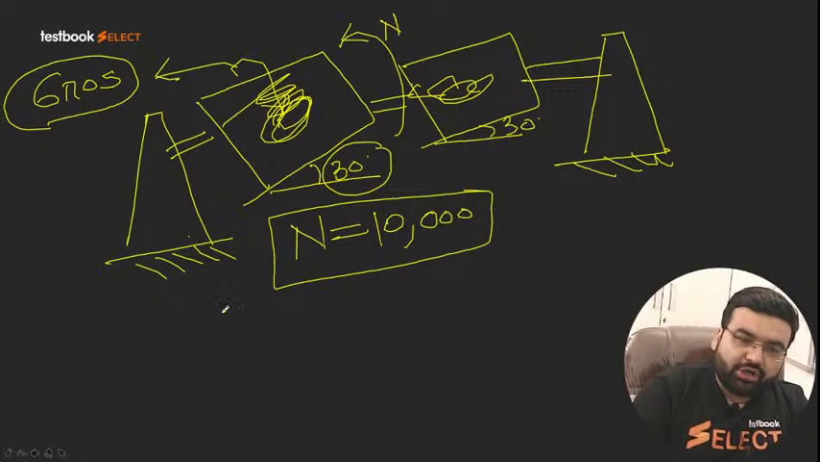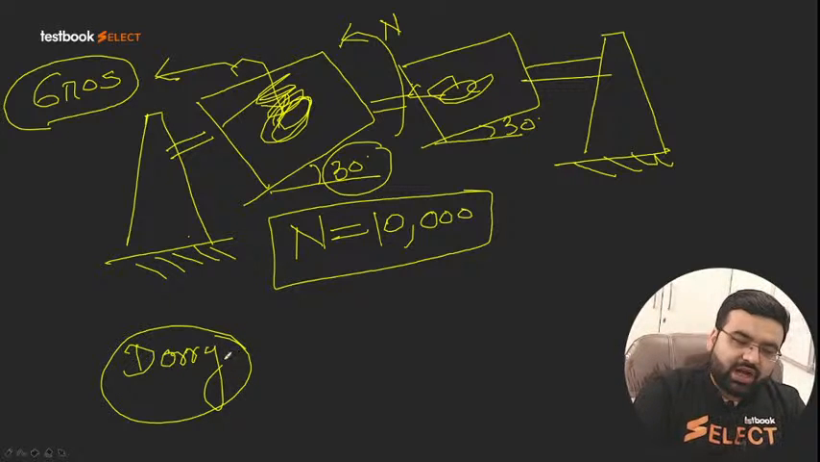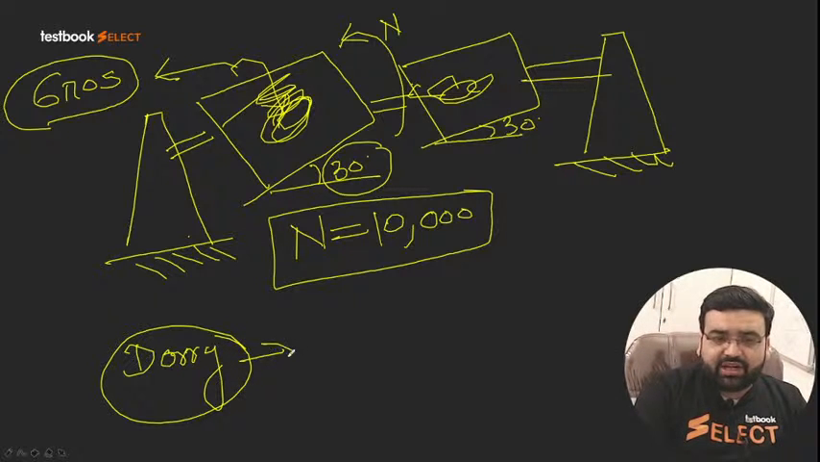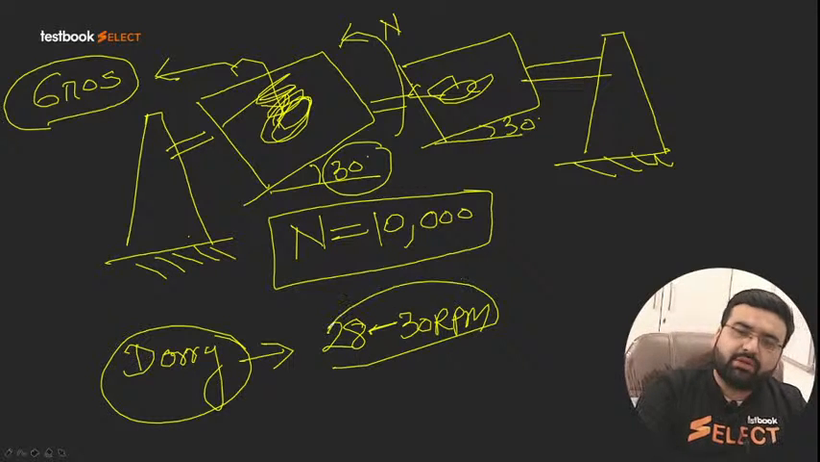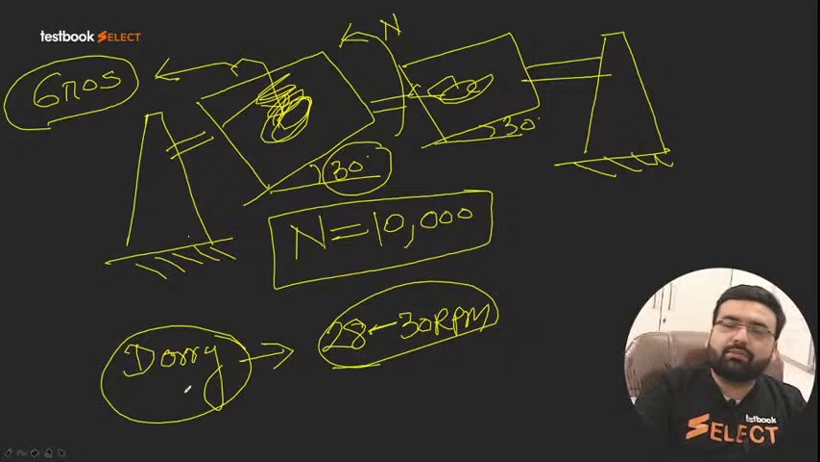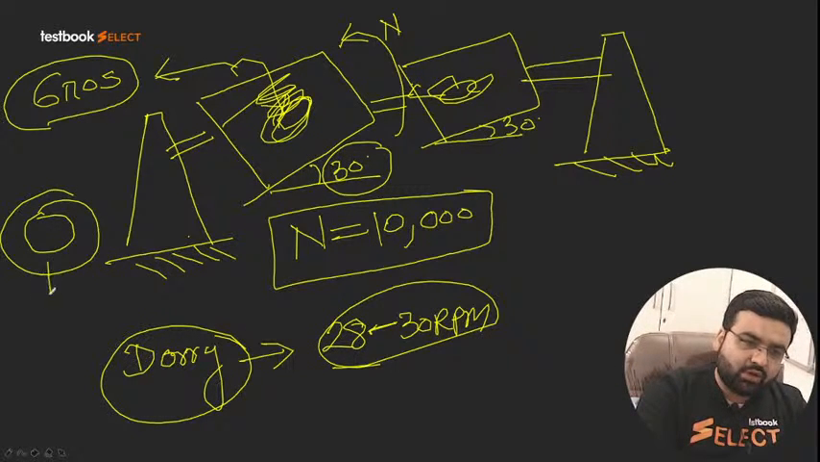Similarly, we have the Deval machine also. So we have different dimensions, but the function is same. It rotates at a speed of 28 to 30 RPM. It also has a certain number of revolutions. Again, here also we put some charge. These steel balls are called as charge.